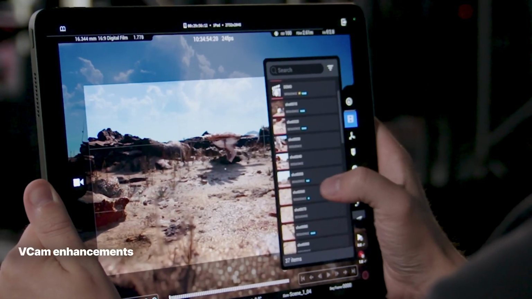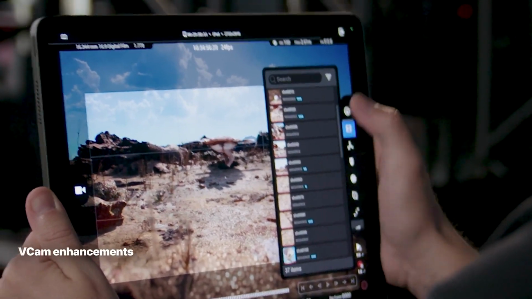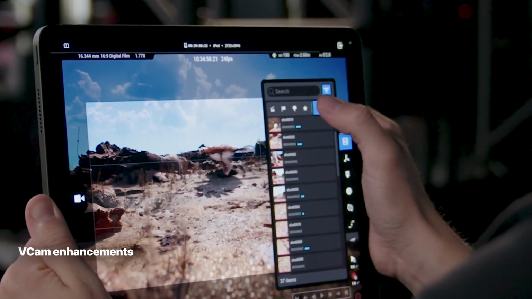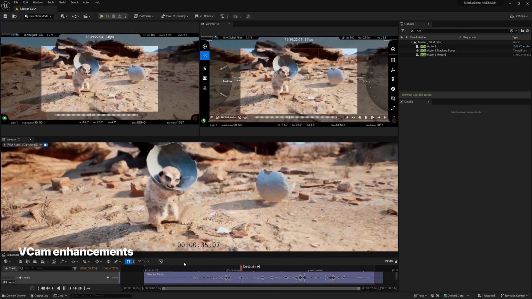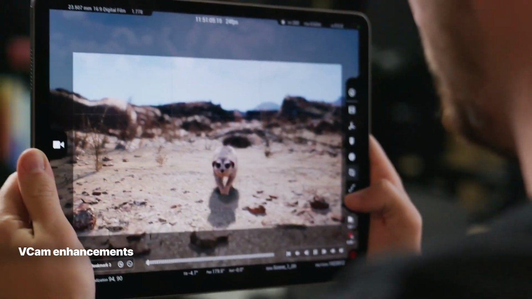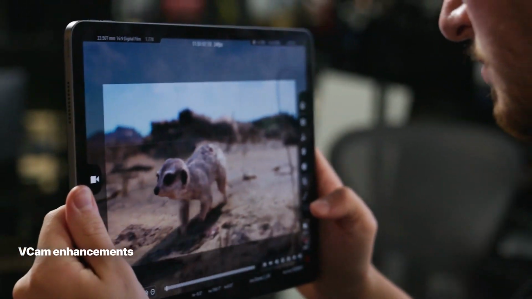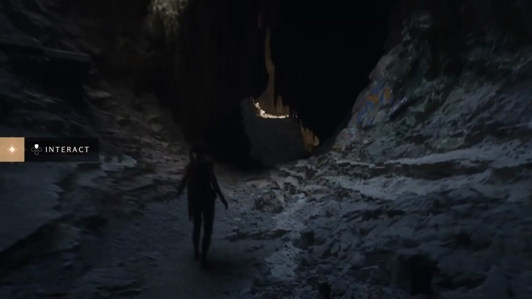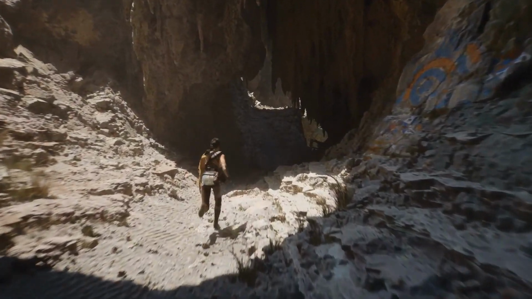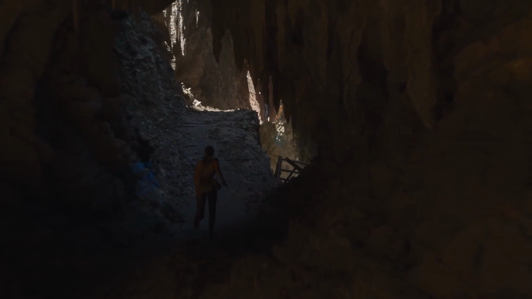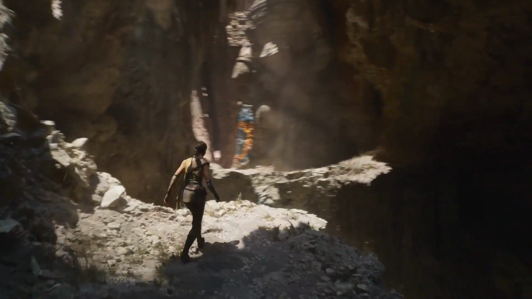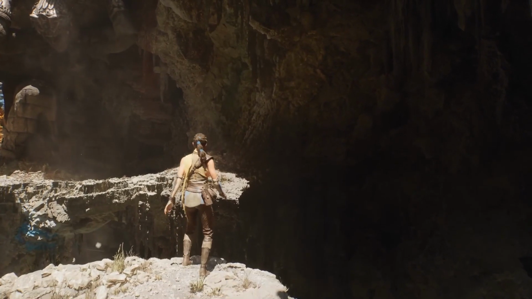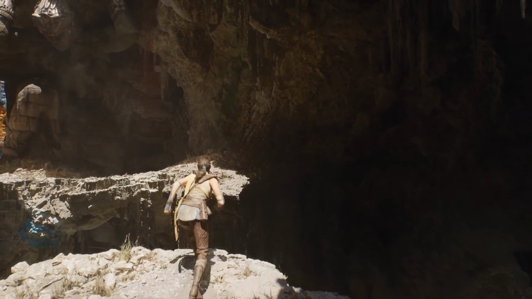Enhancement Virtual Camera, VCam, improvements cater to the needs of directors and camera crews. The ability to review takes directly on an iPad accelerates the iteration process. Simultaneous streaming of different VCam outputs fosters collaboration, allowing the director and camera crew to work in tandem effectively. Furthermore, the ability to record at a slower frame rate and play it back at normal speed enhances the capture of fast-paced action scenes.